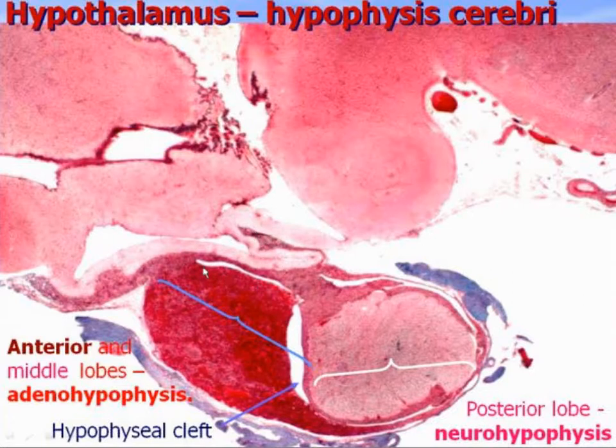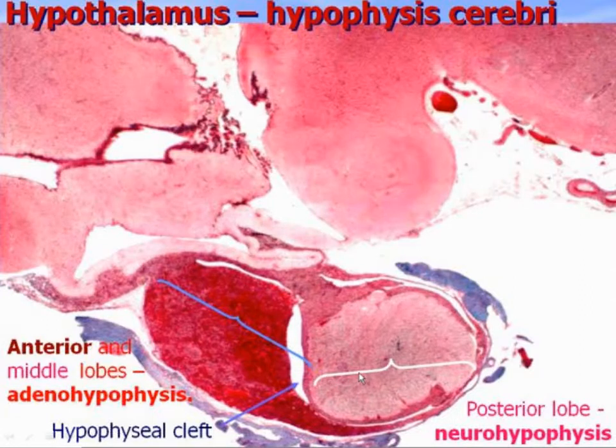and hypophysis cerebri. It contains 3 lobes: anterior, the biggest and darkest, middle, very small and narrow, with this hypophyseal cleft between. The anterior and middle lobes together are called adenohypophysis. And there is also the third lobe, the posterior lobe,